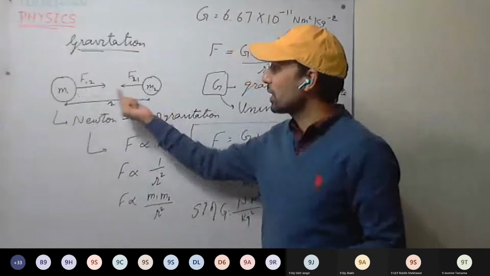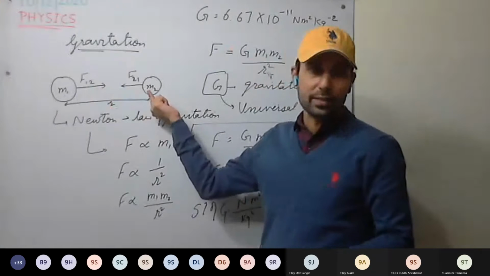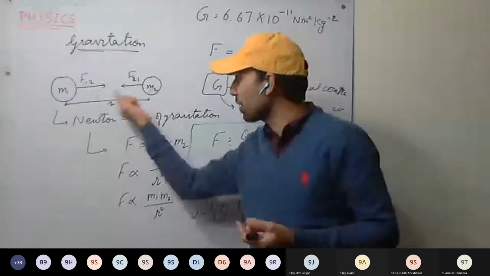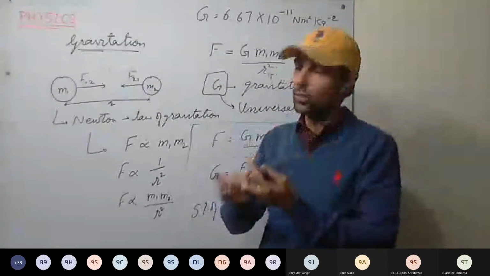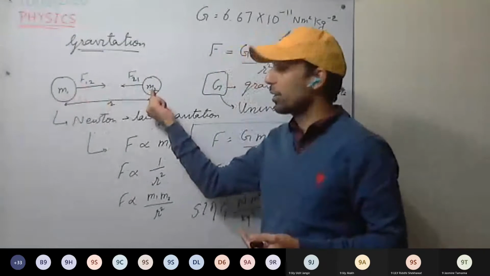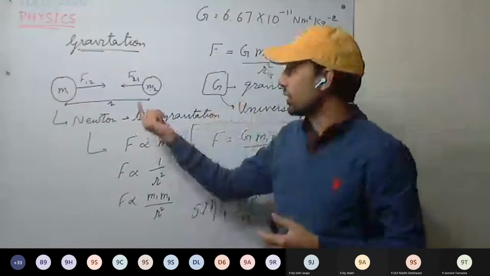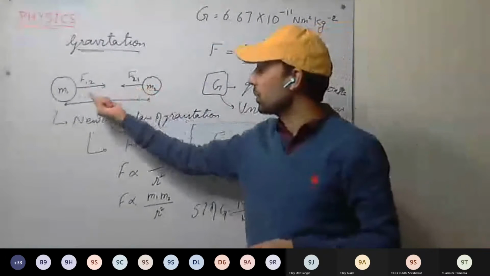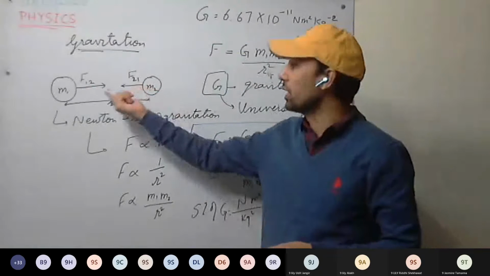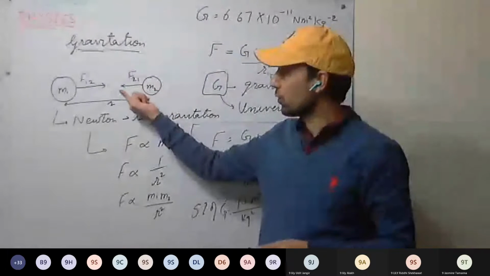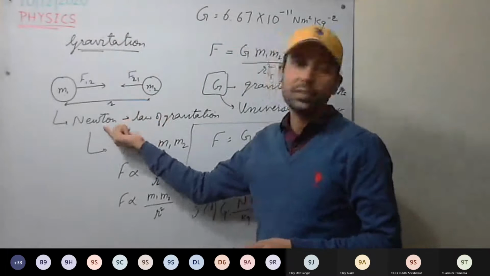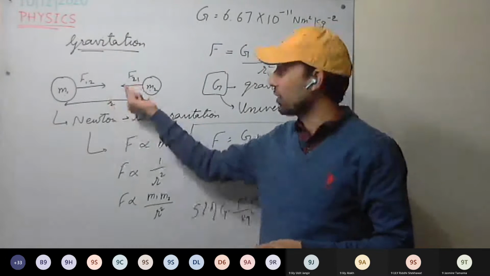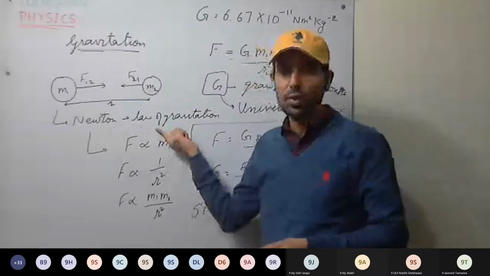See, I will explain a bit fast. We have two bodies, and bodies which have mass also have gravitational force. Bodies having mass will attract each other. So a body having mass m1 and a body having mass m2 will be attracting each other, and the force of attraction will be the gravitational force. The force of attraction between two mass particles, or two massive bodies, is known as gravitational force. And what is Newton's law?